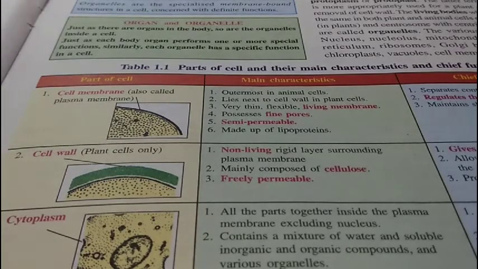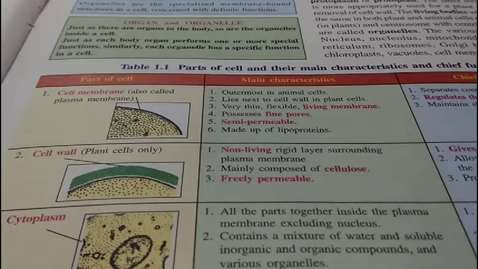The second organelle is cell wall, which is only found in plant cells. It is a non-living rigid layer surrounding the plasma membrane, mainly composed of cellulose, and it is freely permeable in nature. That is, it allows substances in solution to enter and leave the cell without any hindrance. Its chief functions are, number one, it gives rigidity and shape to the plant cell, second, it allows substances in solution to enter and leave the cell without any hindrance, and third, it provides protection.